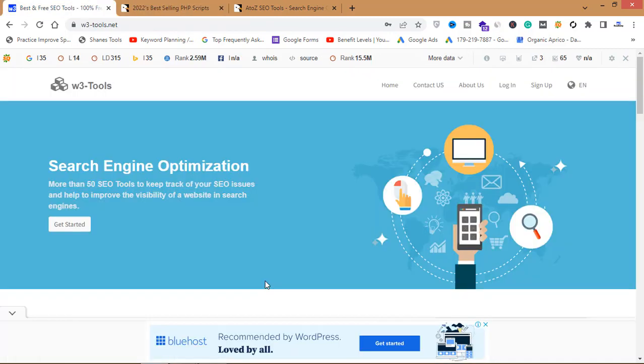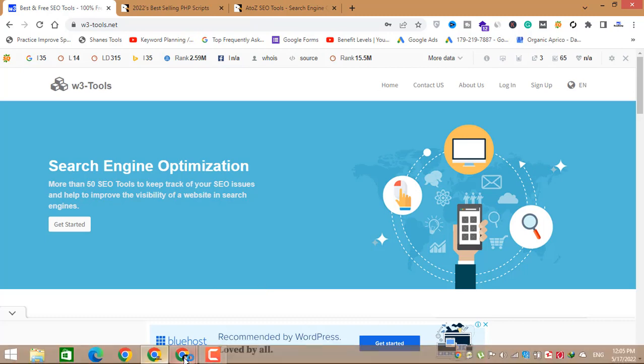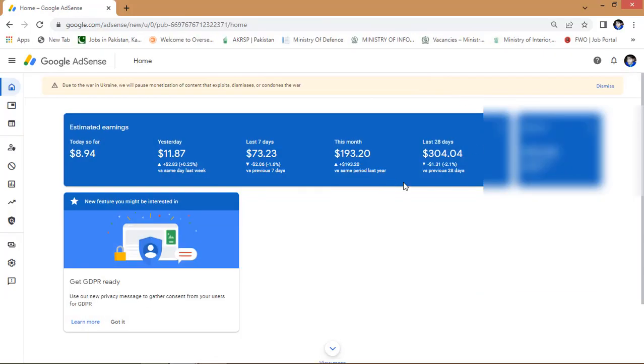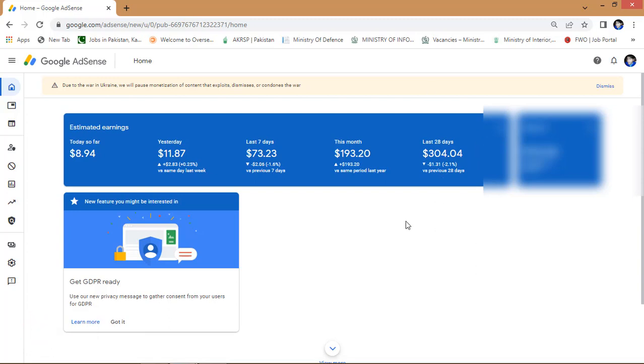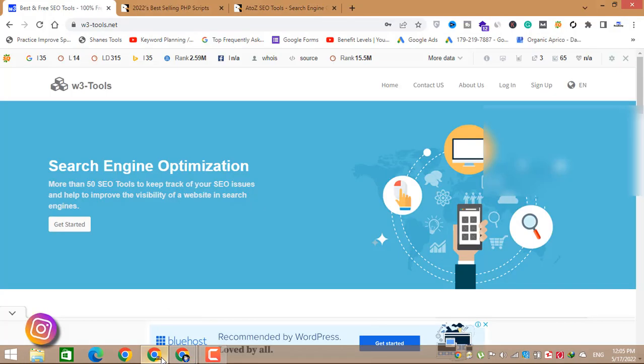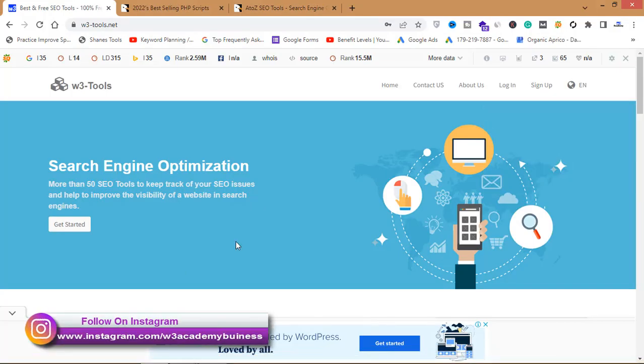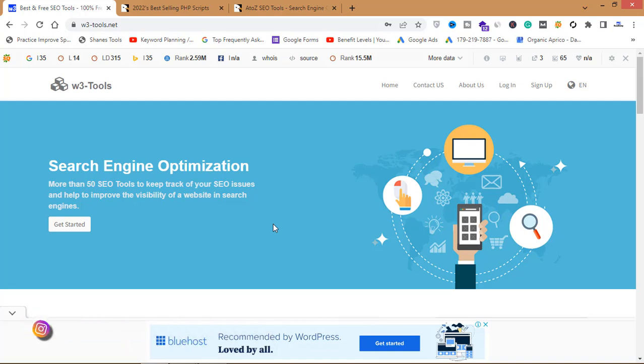If we talk about the amount of traffic needed to get this money through your tool, I'm not doing much hard work to promote my tool. This is just organic traffic through Google, and I'm making around $300 per month without doing anything. So this is complete passive income. You don't need to wait 6 to 12 months to get monetized. You can monetize your site within a week, and then start making money through your tool.